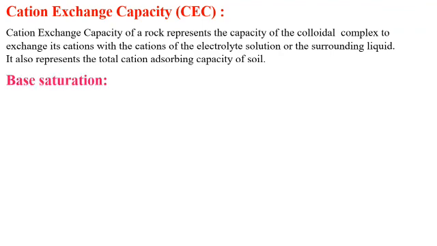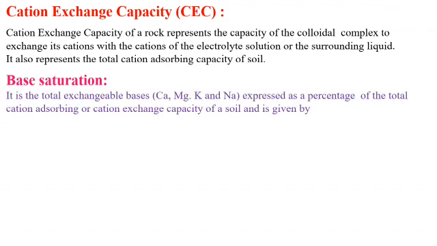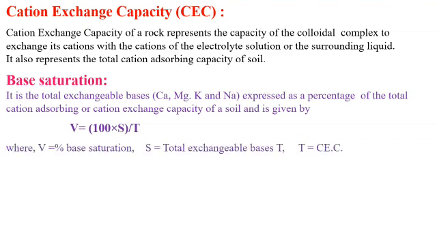So our next point is base saturation. Base saturation is the total exchangeable bases like calcium, magnesium, potassium and sodium, expressed as a percentage of the total cation exchange capacity of a soil, and is given by this expression: V equals 100 times S divided by T, where V is the percentage of base saturation, S is the total exchangeable bases, and T is the CEC, the cation exchange capacity. This is base saturation.